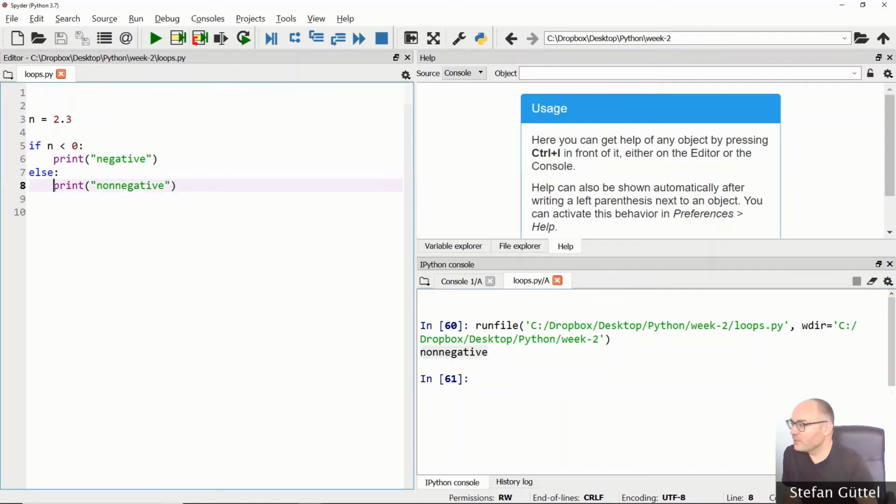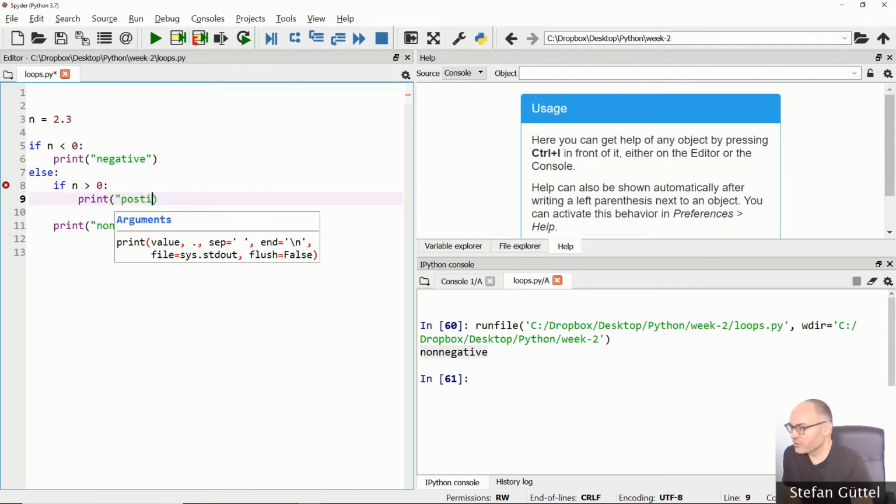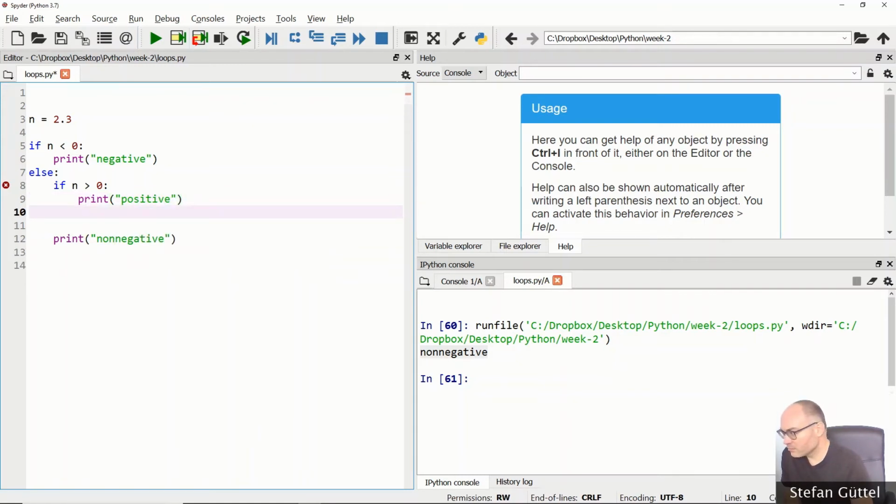So let's say we want to be a bit more specific here. We want to check if n is non-negative. We want to also check if it is positive, in which case we can more specifically print out positive. Or otherwise, it is a number that is neither positive or negative, could be 0, but I will be on the safe side here because maybe we are not dealing with integers, so I will just type something else.